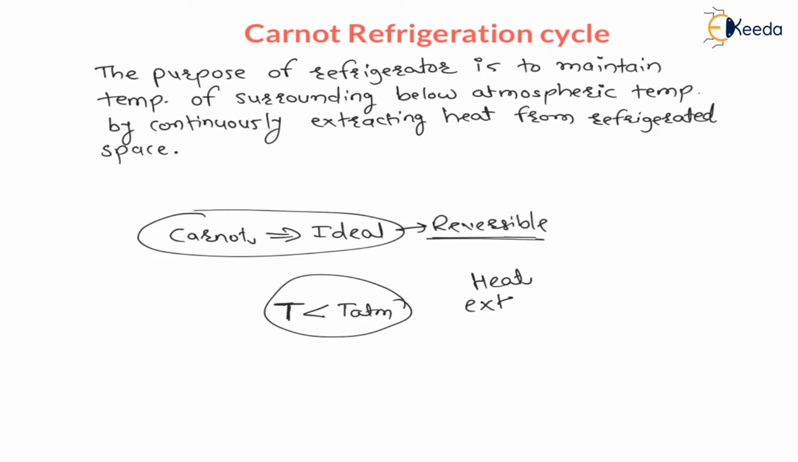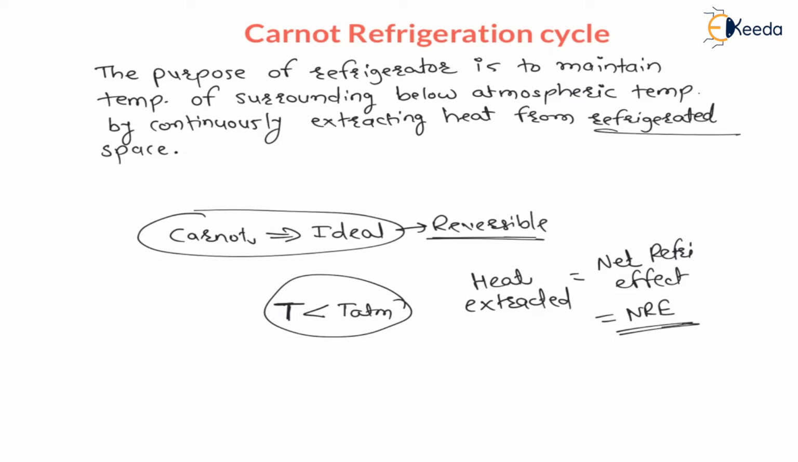Now, here this heat extracted from the refrigerated space is called the net refrigerating effect. It is also written as NRE, net refrigerating effect. So remember, from here onward, whatever heat is extracted from the refrigerated space is called the net refrigerating effect.